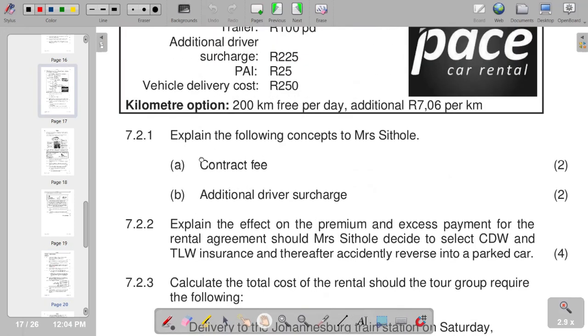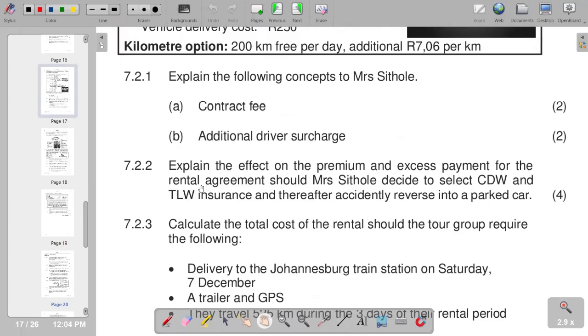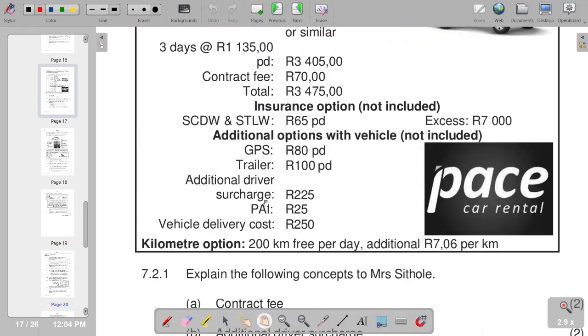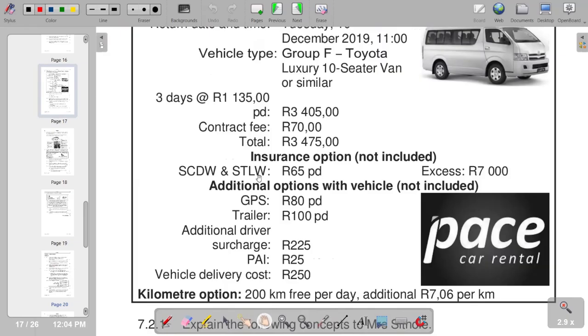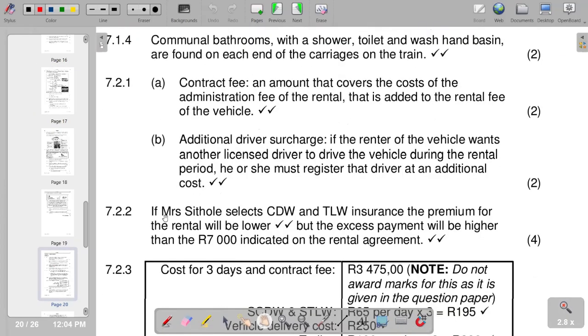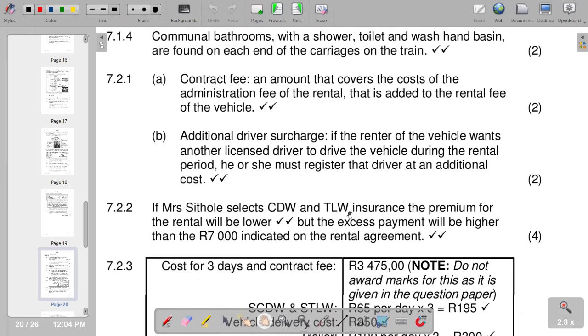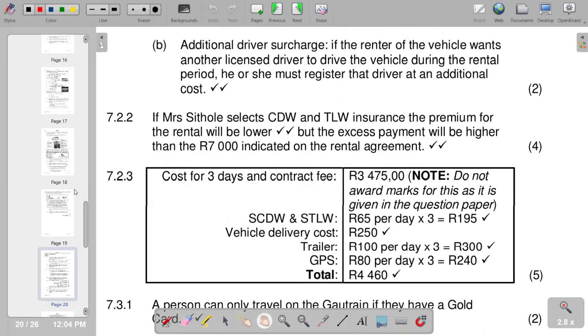Then we go to 7.2.2, explain the effect on the premium and excess payment for the rental agreement should Mr. Stolle decide to select CDW and TLW insurance and thereafter accidentally reverse into a parked car. So this is the information that we are going to derive those explanations from. Our response is that if Mr. Stolle selects CDW and TLW insurance, the premium for the renter will be lower, but the excess payment will be higher than the 7,000 rands indicated on the rental agreement. So basically, this is the explanation that we have.